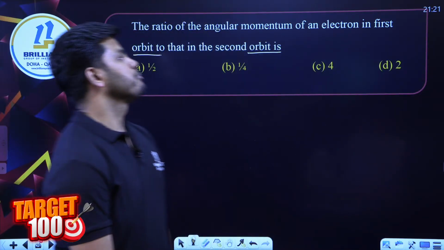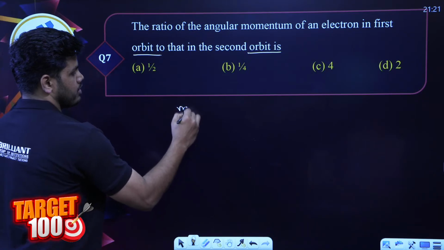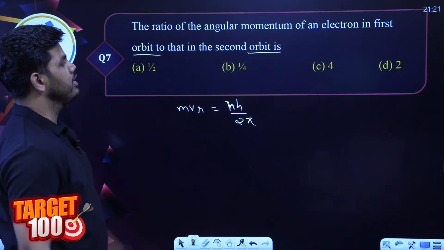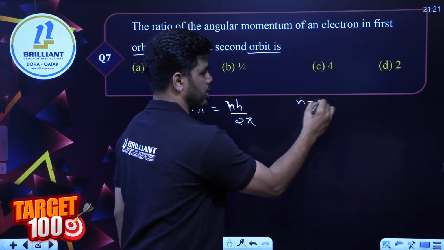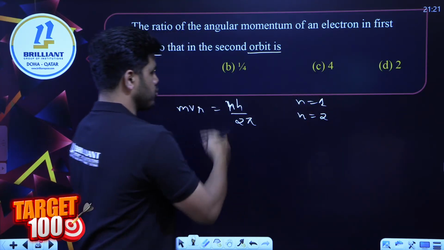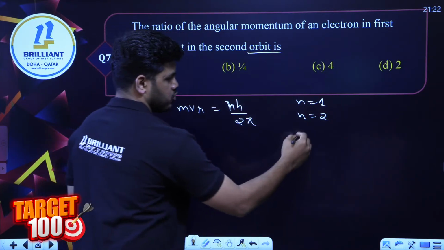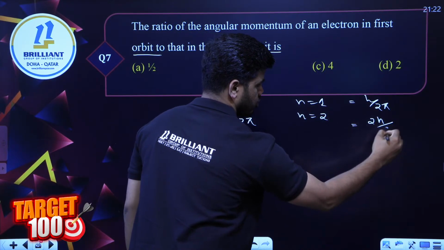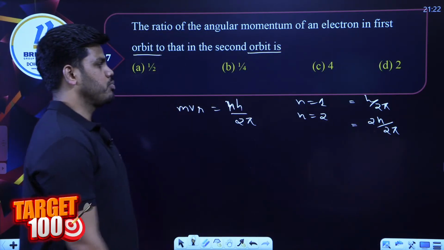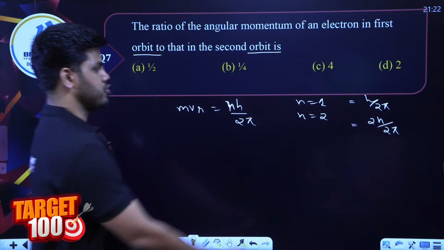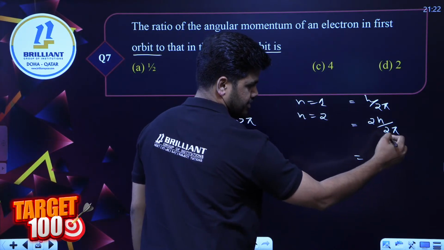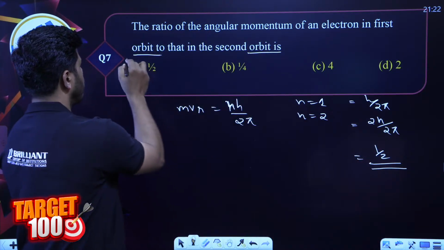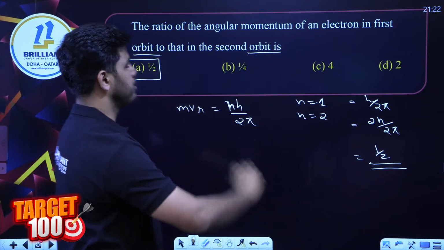Oh, it's A only. Yes, correct. So we got that mvr is equal to nh by 2 pi. You are asked to find the ratio between first and second orbit. If it is first orbit, n is equal to 1. For second orbit, n is equal to 2. So the ratio is basically going to be nh by 2 pi. For the first one, it will be h by 2 pi. For second one, it is going to be 2h by 2 pi. So if you take the ratio, h by 2 pi is going to be cancelled. 1 by 2 will be the ratio, right? h by 2 pi will be cancelling, and we get only 1 by 2 in the ratio. So option A is the correct answer for question number 7.